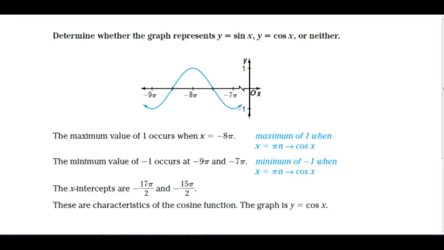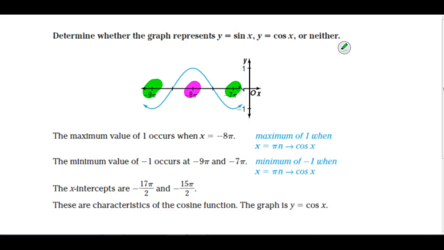And now you're back. Since the maximum value of 1 occurs when x is negative 8 pi, and the minimum values occur at negative 9 pi and negative 7 pi, you should be considering cosine x at this point, because that's when the even values and the odd values are different when we talk about those even and odd integer multiples of pi.